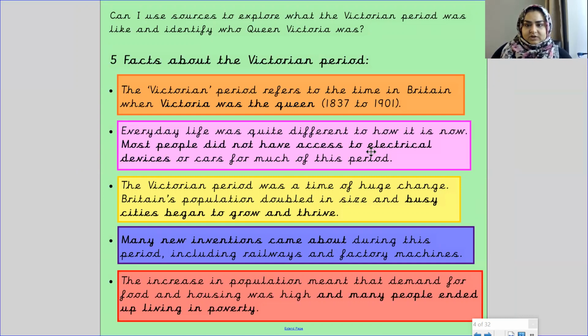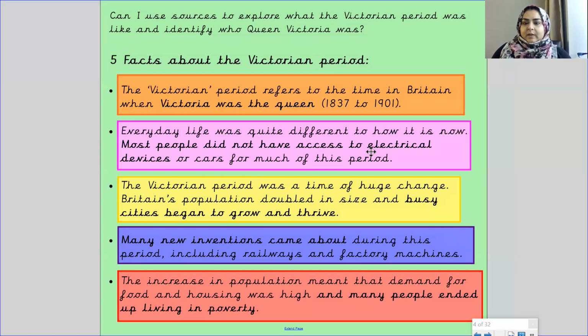The Victorian period was a time of huge change. Britain's population doubled in size and busy cities began to grow and thrive. So that means busy cities began to grow and get bigger and had more things going on in them. So it was thriving with business, with, I don't know, schooling maybe.